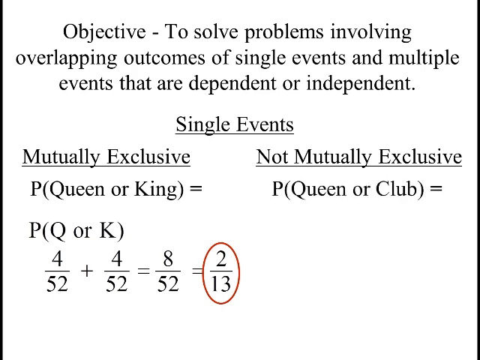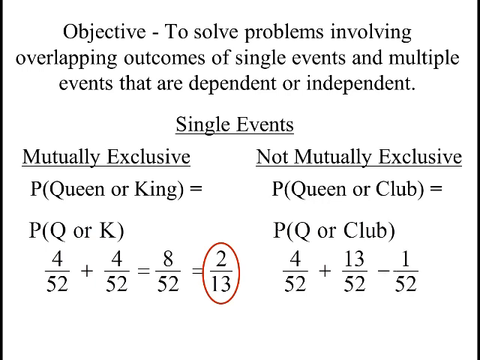Now, not mutually exclusive is when you try to get a queen or a club. The reason is there's 4 queens and there's 13 clubs. So you'd think it's 17 out of 52, but actually you counted one of those cards twice, the queen of clubs. You counted it when you counted the queens, and you counted it when you counted the clubs. So you need to subtract that one card since you counted it twice. So it ends up being 16 out of 52, which is 4 out of 13. There's some overlap in the outcomes of queen and clubs that you don't see with queens or kings.